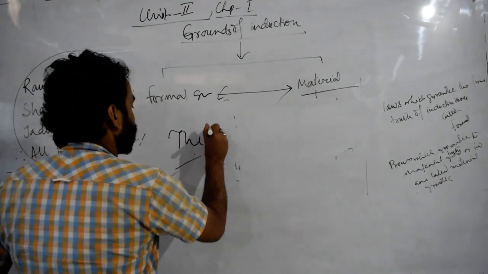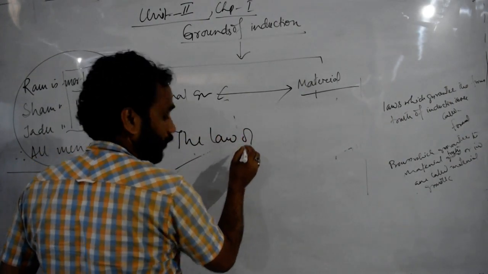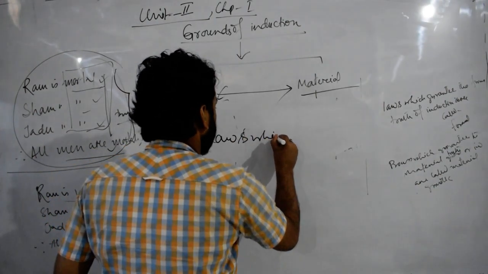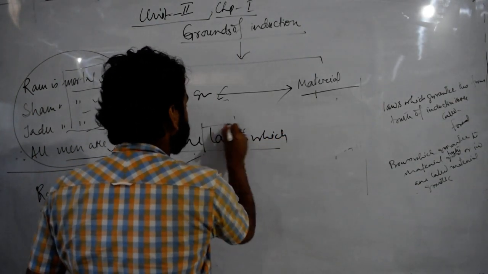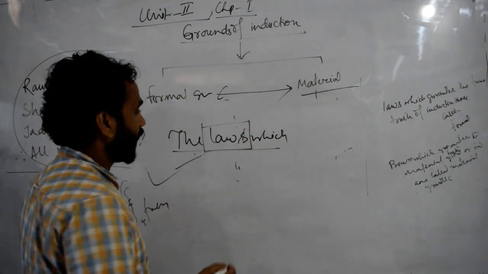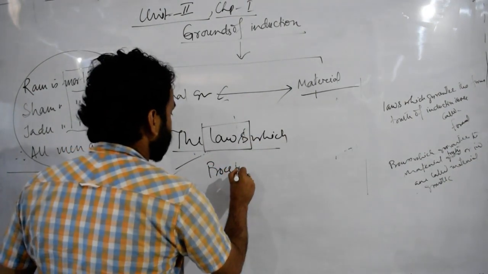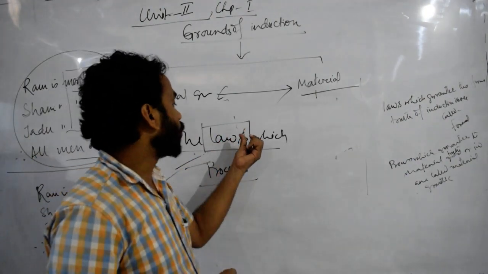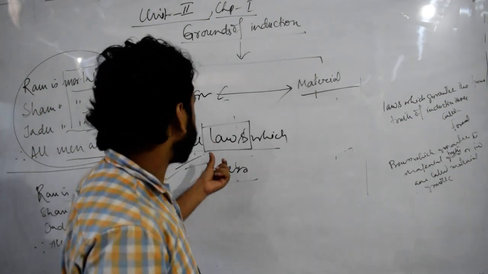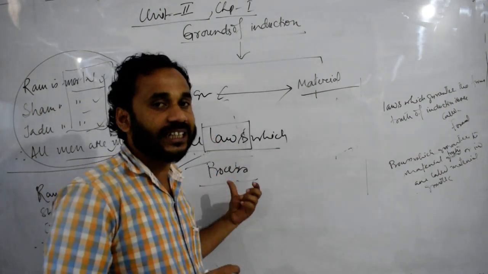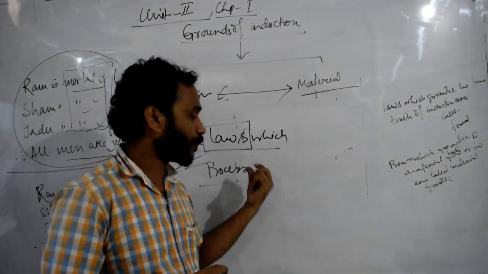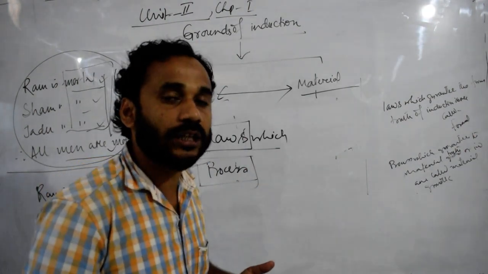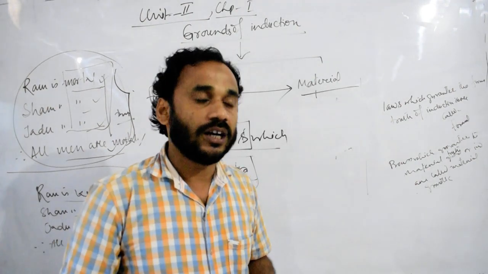The laws depending on which, that means some laws, and process, that means some process. So laws means there are two presuppositions, the law of the uniformity of nature and the law of causation. These two are laws. And process means on the basis of observation of facts.